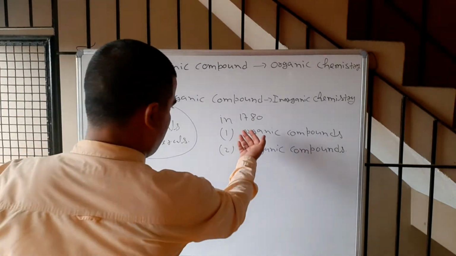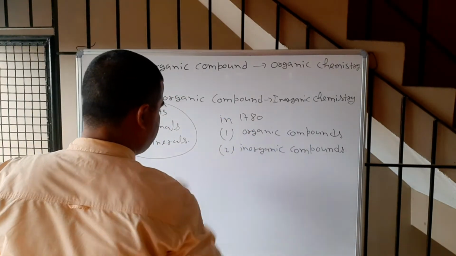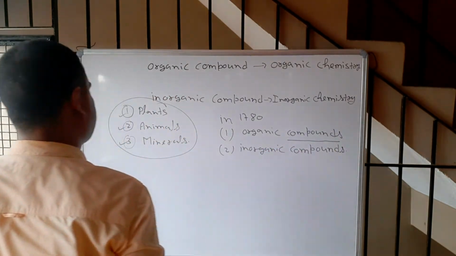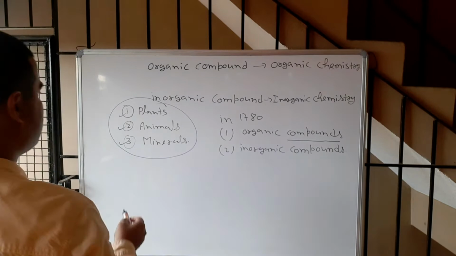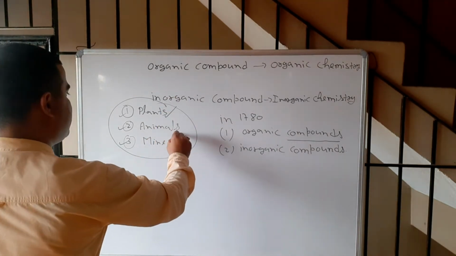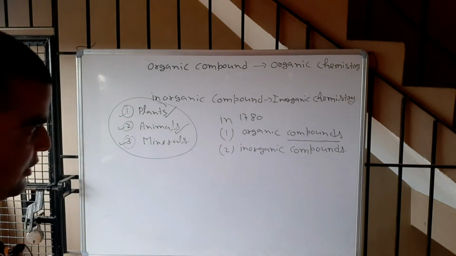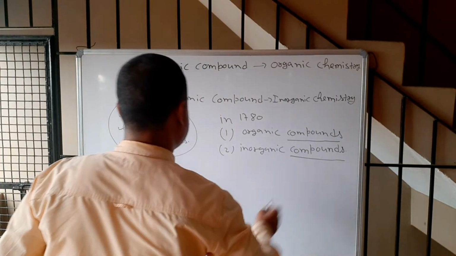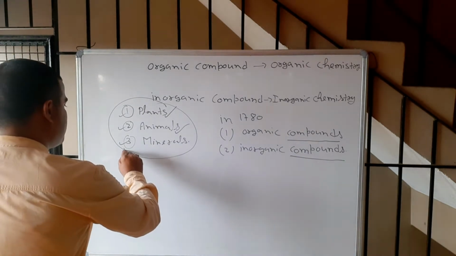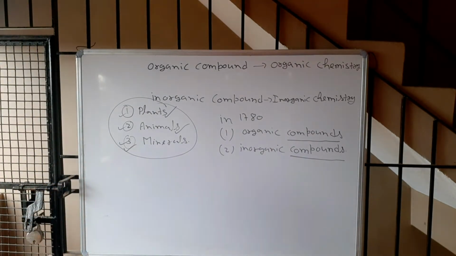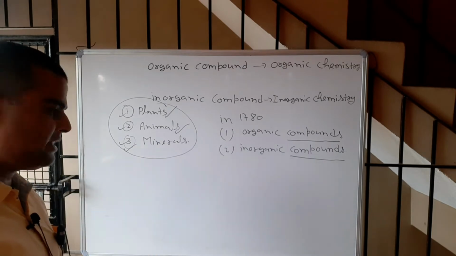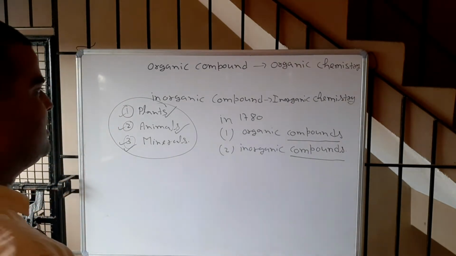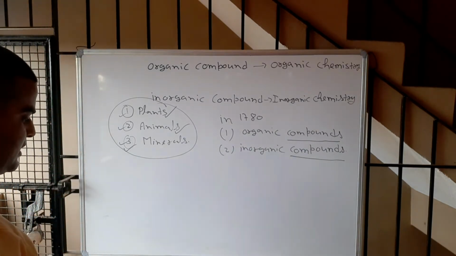Now, what are the organic compounds and what are the inorganic compounds? Organic compounds are the compounds which are derived from living organisms. Living organisms means plants and animals. And inorganic compounds are the compounds which are derived from non-living species, non-living things, meaning minerals. So these are the basis for classification of the organic compounds and inorganic compounds.